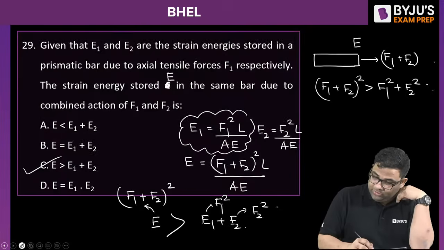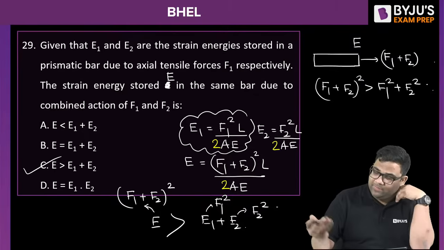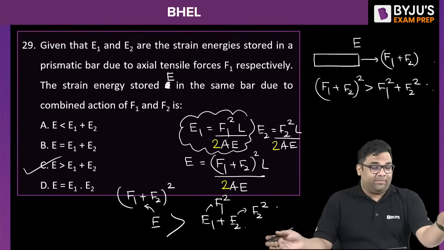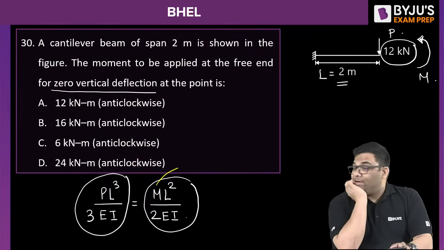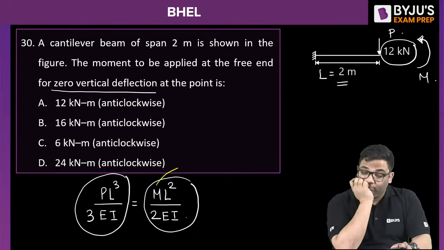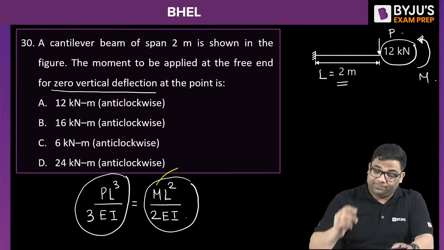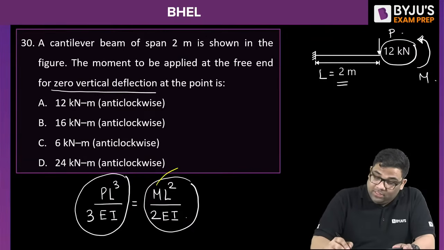In the previous question, 2A, sorry, here I missed the 2 term, but the answer was not affected by that. What is the right answer to this? What is the moment you are getting here? Why are you taking so much time? You should be solving the questions very fast. What is the moment you are getting? I'll solve it for you then.